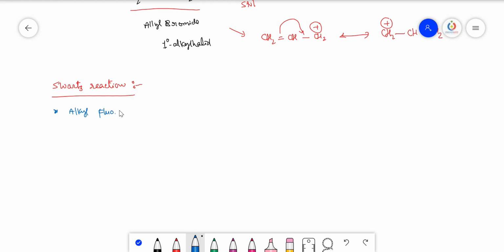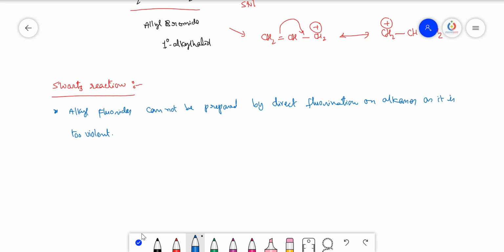Alkyl fluorides cannot be prepared by direct fluorination on alkanes as it is too violent.